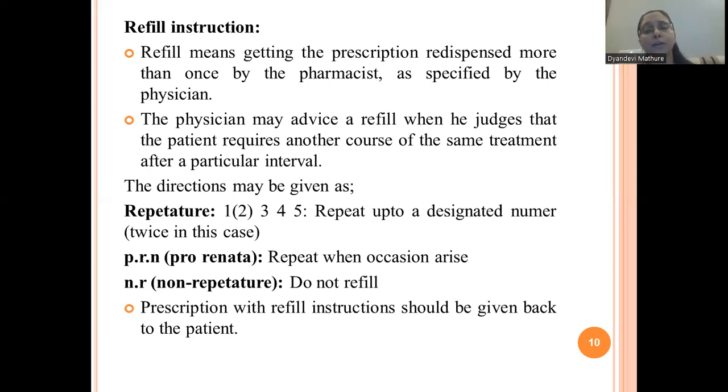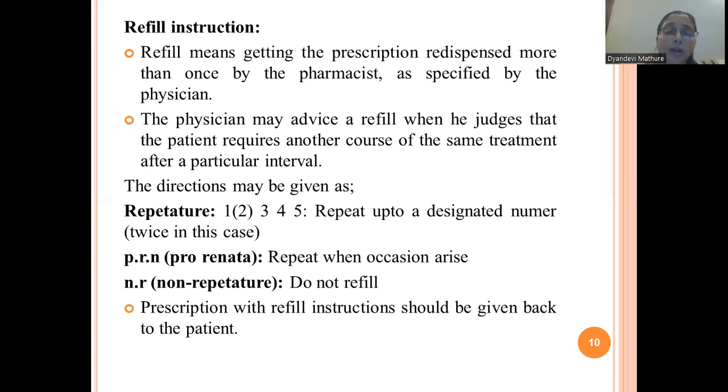Now the direction may be given as repeat teacher. Repeat teacher means, suppose 1, 2, 3, 4, 5, it is like this. So repeat up to a designated number. Now suppose this number 2 is under the circle. That means you have to repeat these medications 2 times, twice in this case. Suppose the first 5 days you have already taken the same medication, then again the next 5 days, and again the next 5 days, means 2 times you have to repeat the same course. So that is nothing but repeat teacher.